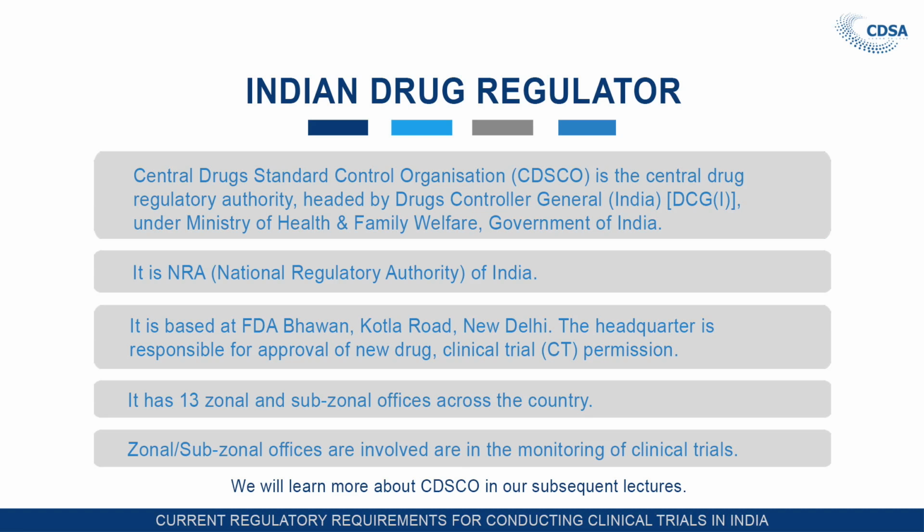The headquarter of the CDSCO is at New Delhi, and the headquarter is mainly responsible for approval of new drugs, clinical trial permission and some other functions. CDSCO headquarter also has its zonal and subzonal offices. There are about 13 zonal and subzonal offices across the country. We will see in detail about CDSCO in our next lecture. These subzonal and zonal offices are mainly involved in conducting the audit of clinical trial sites.